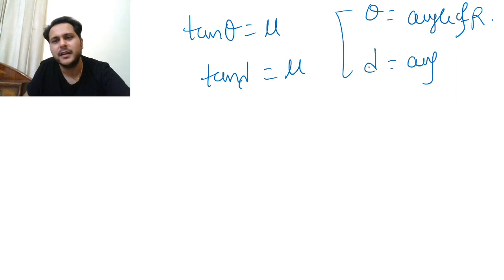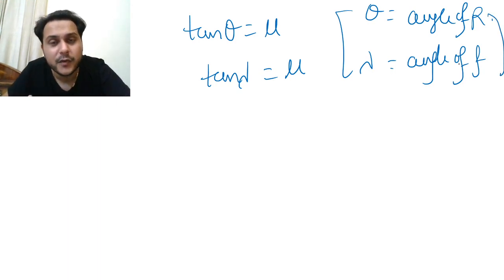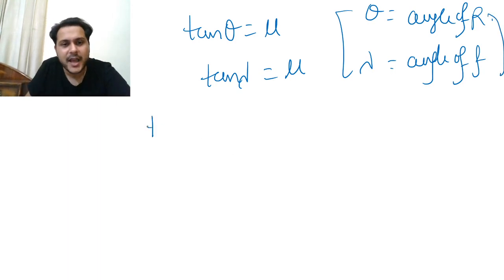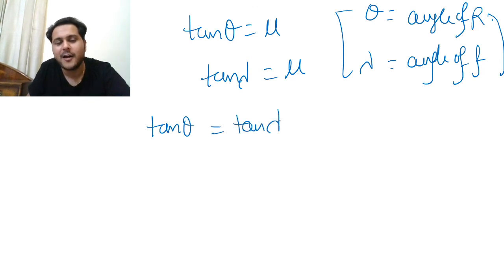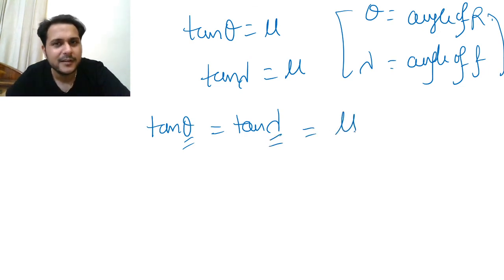Angle of friction. So what I can conclude from here is the angle of friction is equal to angle of repose, and the tangent of it is equal to the coefficient of friction.